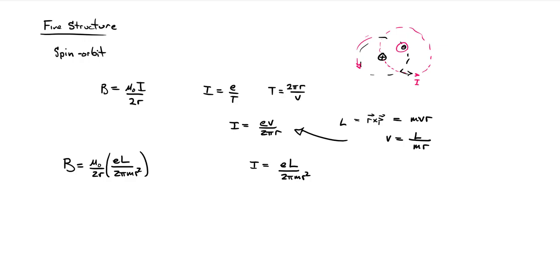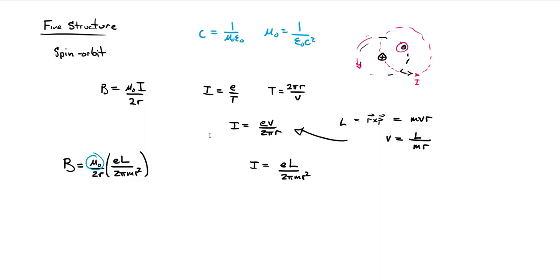And we can do one more little trick here. It's just changing units. We know from E and M that the speed of light is equal to 1 over the square root of mu naught epsilon naught in vacuum. So we can replace mu naught with 1 over epsilon naught c squared.